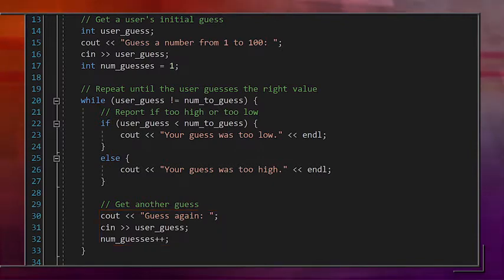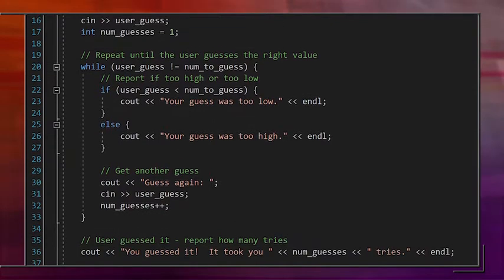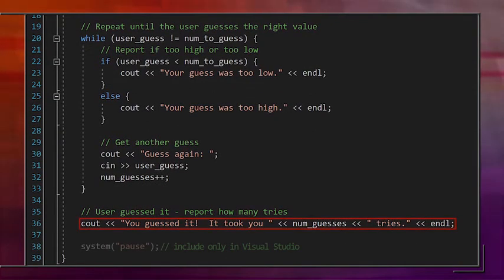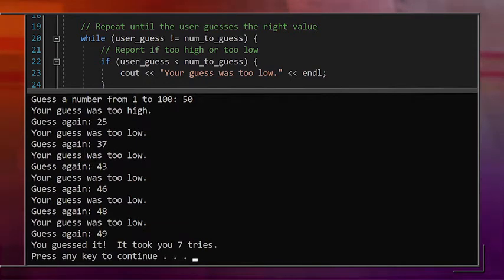All right, for the final section, we need to print the tries. What would that code look like? We just have one output line where we output a statement stating the numGuesses used. And that's it. If we run this program, we'll be able to play a different game every time.